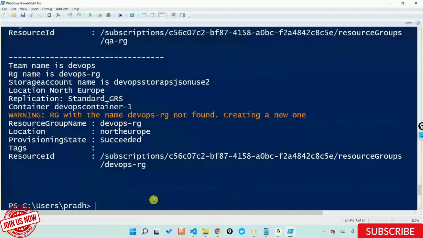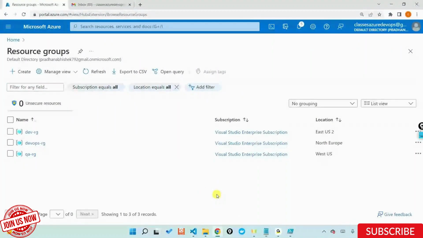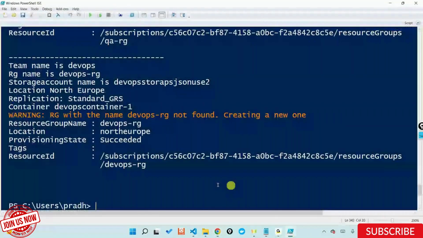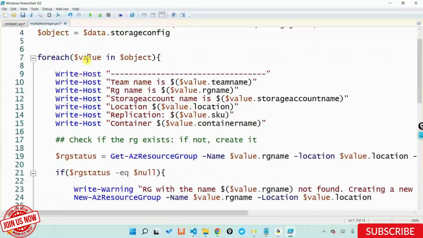So what it did in a second is that it took the entire data, looped over it, iterated over that particular data, went inside each and every block, not only printed this information, it's also checking whether the resource group is there. If it's not, it goes ahead and creates it. And if you look at the Azure portal, I have the dev, QA, and DevOps RGs already created here. So this is how I'm looping things using this foreach loop. If you look at this, I am firstly reading the file using Get-Content and so on. After that, I am iterating over this object because this is now an array.